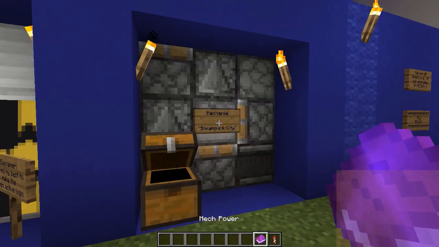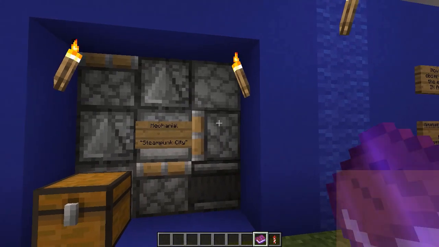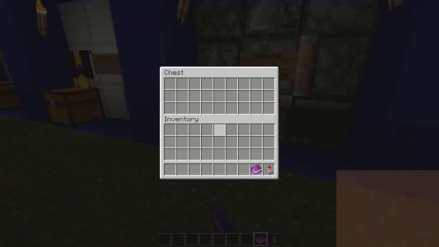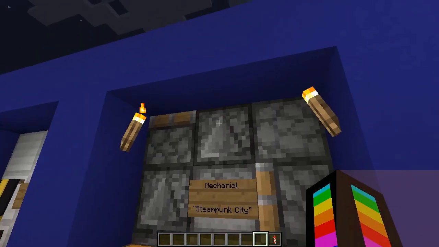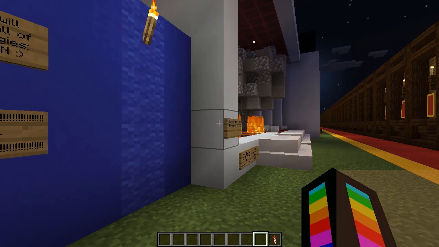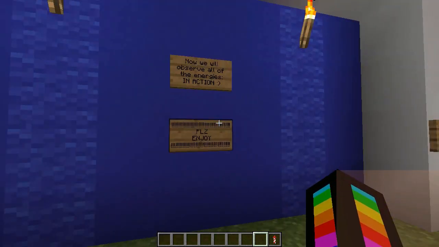Mechanical and Steampunk City. I actually really like Steampunk City themes. Gotta check it out. Mechanical energy is when machines or humans, or animals, make energy to do a job or event. It does something, like a piston, observer, dispenser. Now we'll observe all the energies in action, which is in this hallway.